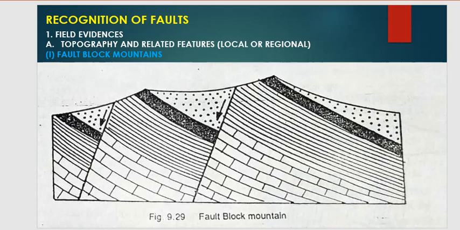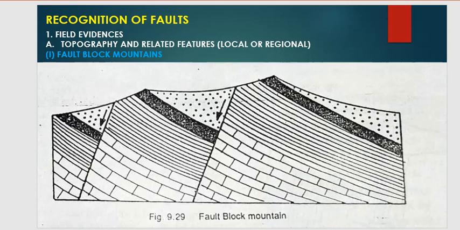So, how can we recognize faults in the field or on the map? First of all, for the recognition of faults, we study the characteristics and features of the fault.